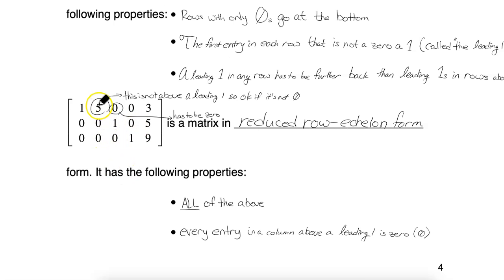Sometimes you have columns that don't have a leading one, so this rule doesn't apply to them. The echelons here you can see go like that. So there's no leading one here, so there's a 5, there's nothing we can do about it. It still qualifies as being in reduced row echelon form, or RREF. Same with the last column.